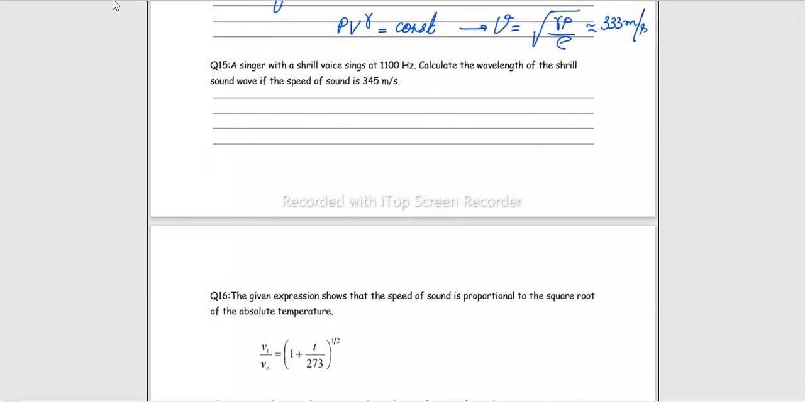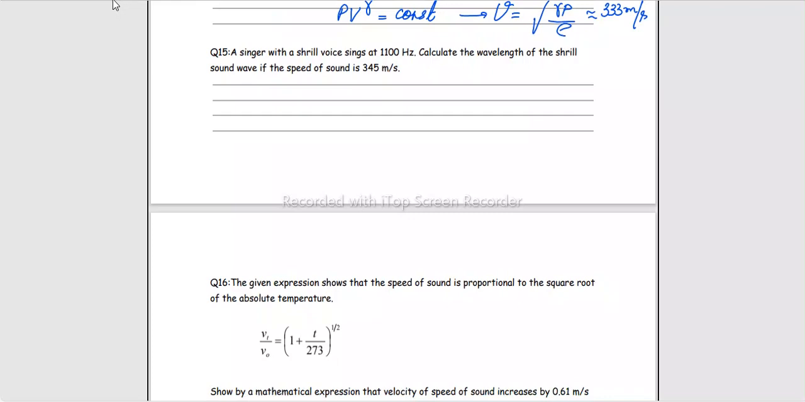A singer with a shrill voice sings at 1100 Hz, that is, original frequency is 1100 Hz. Calculate the wavelength of the shrill sound wave. Wavelength has to be calculated, if the speed of sound is 345 meters per second, right? There is no need for original or apparent because there is no mention of shift, right? And there is no relative motion, there is no source or observer.